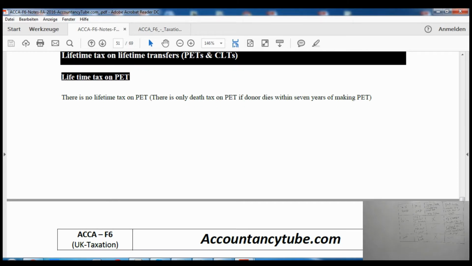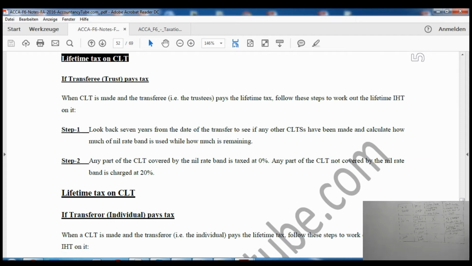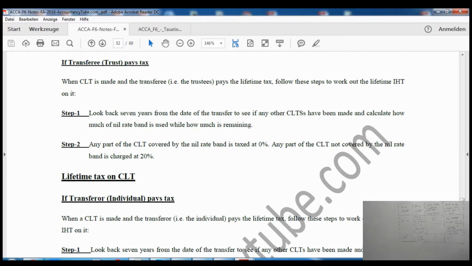After that it says lifetime tax on CLT. Now it depends on who is paying the tax, if the trust is paying the tax or if the individual is paying the tax. So if the transferee, the trust, pays the tax, so when a CLT, chargeable lifetime transfer, is made, and the transferee, the trustees, pays the lifetime tax, what would happen in that case?